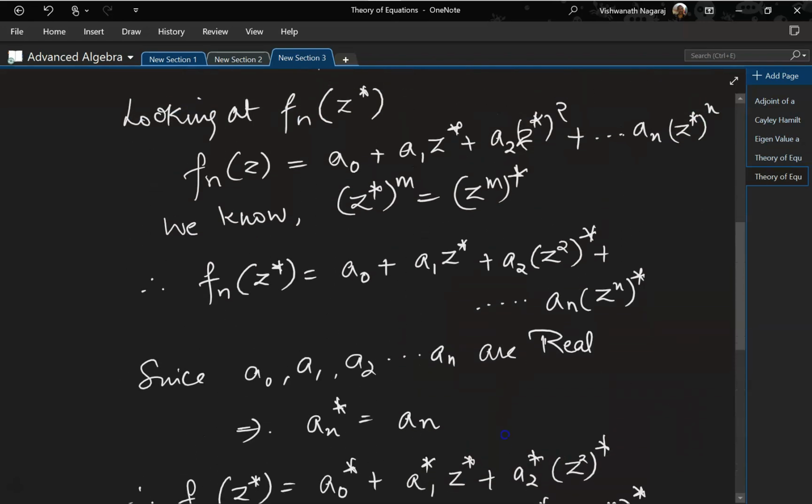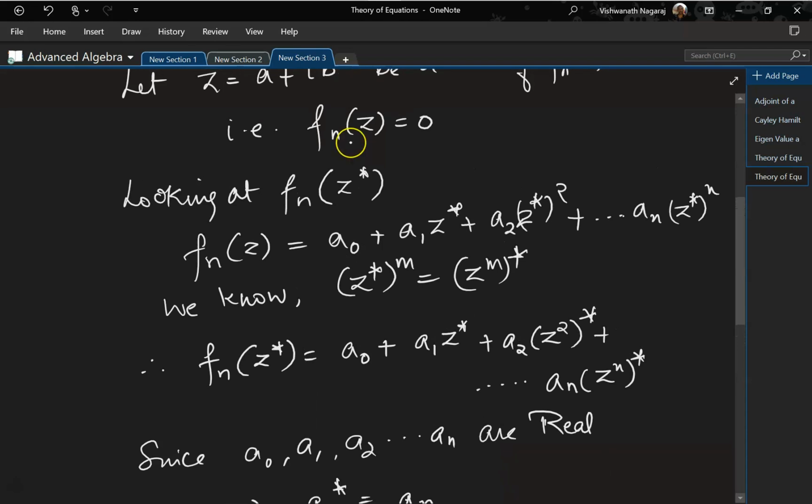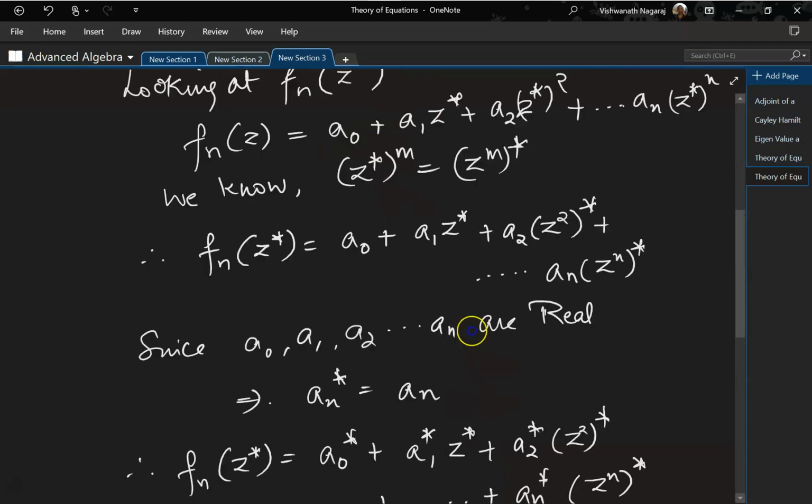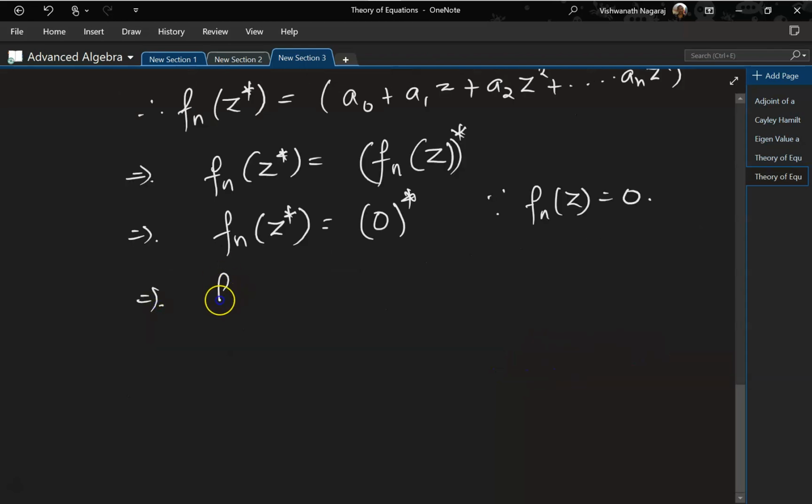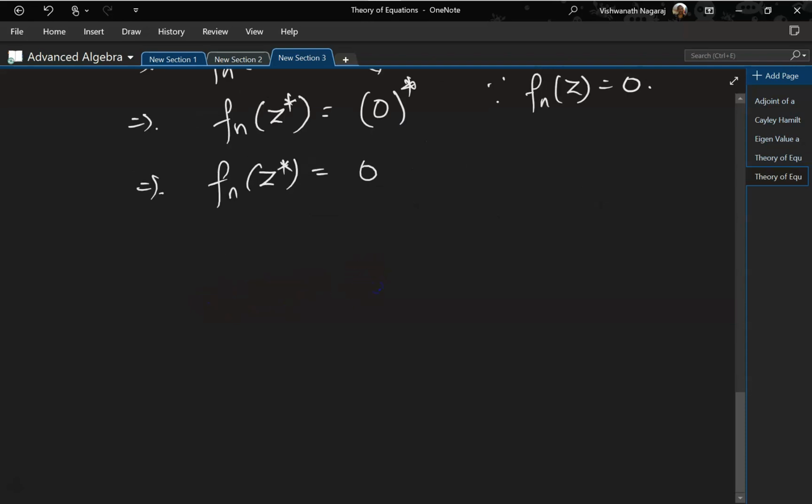We have already seen here, since z is one of the roots, f(z) is equal to 0, so this will become 0*, which implies f(z*) is equal to 0. Okay, that is one way of proving this.